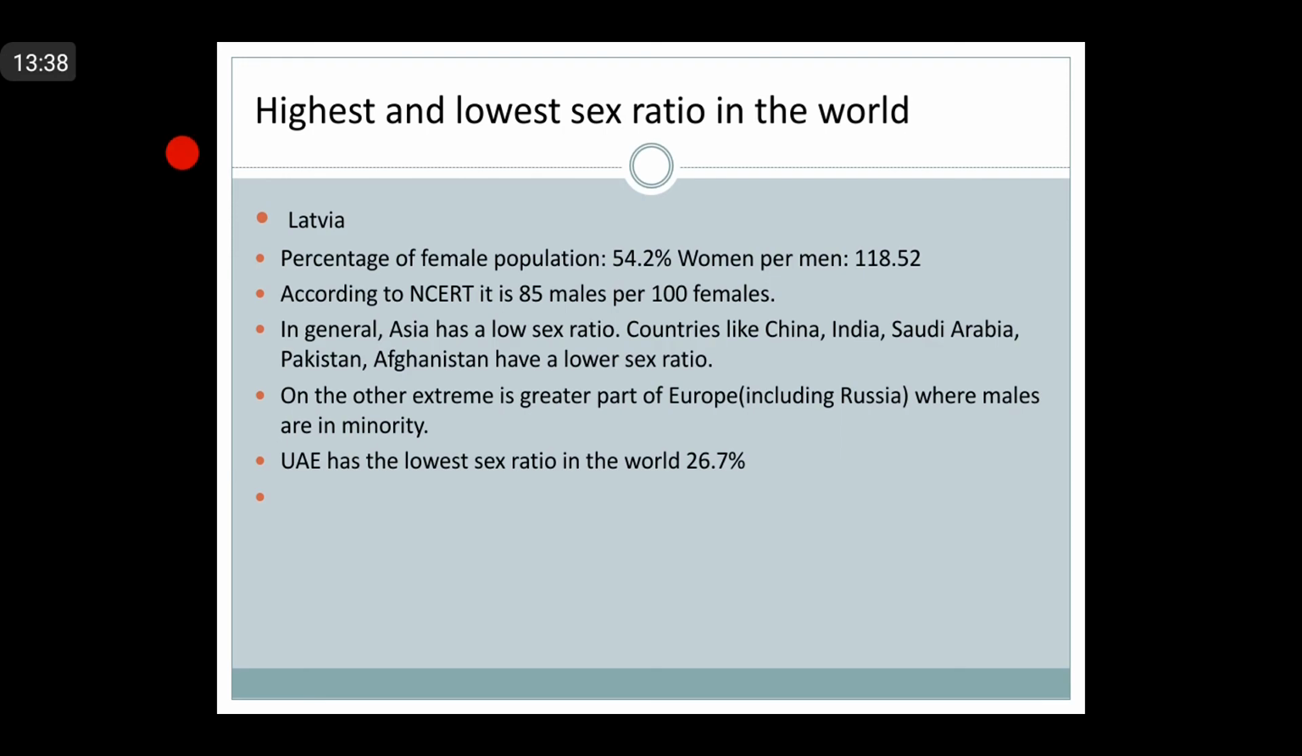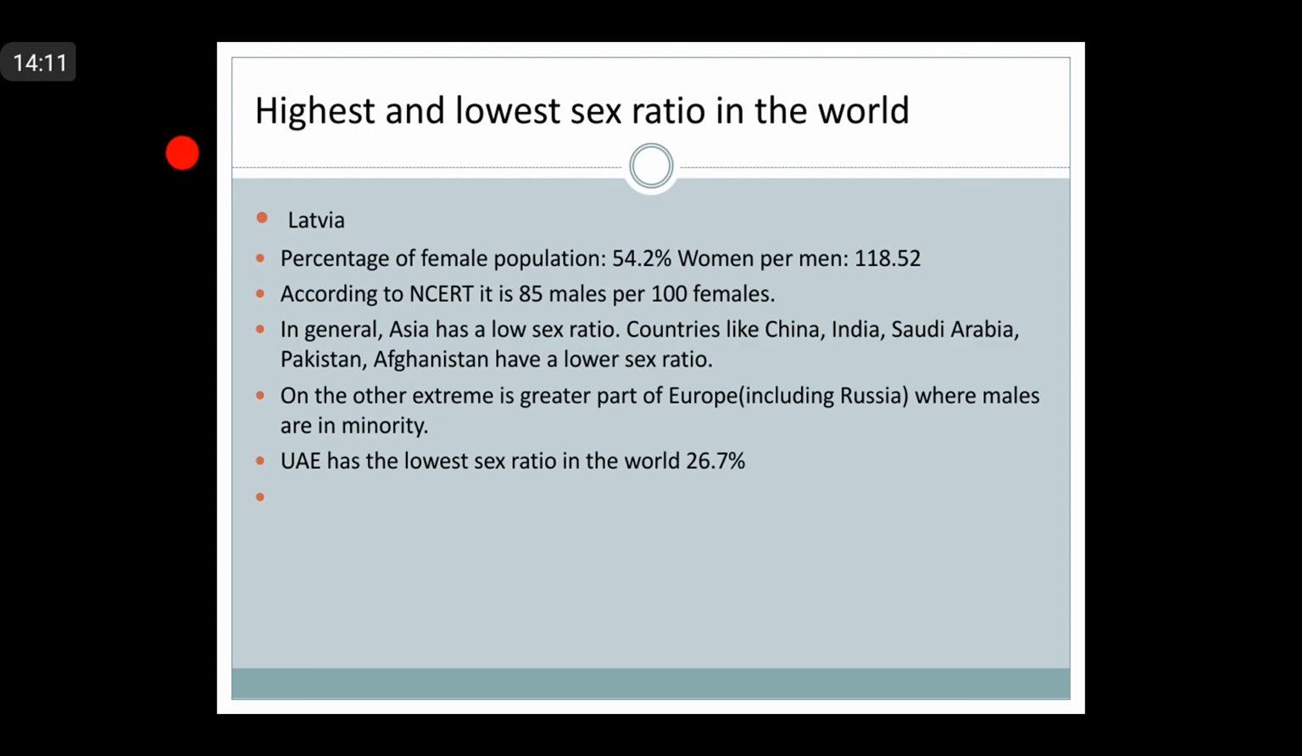Right. In general, Asia has the lowest sex ratio. The countries like China, India, Saudi Arabia, Pakistan have a lower sex ratio. Whereas on the other extreme is the greater part of Europe where males are in minority and the females are more in number. And UAE has the lowest sex ratio in the world, that's 26.7%.